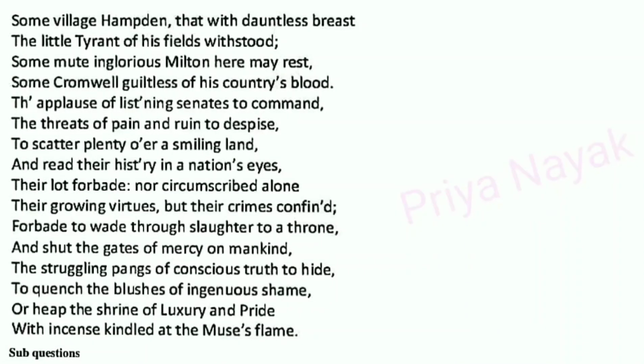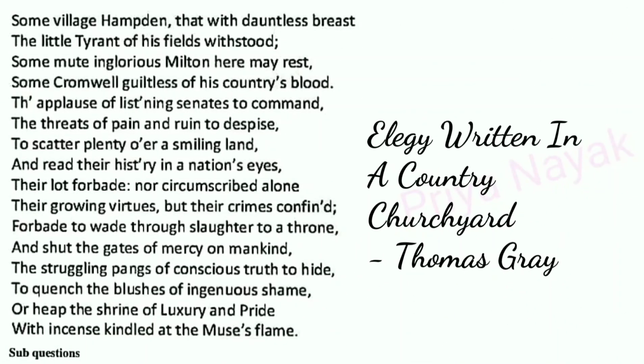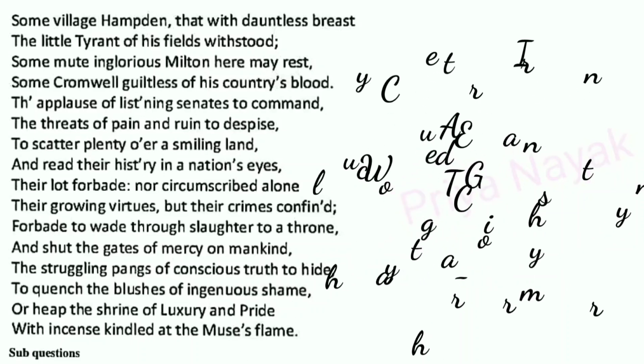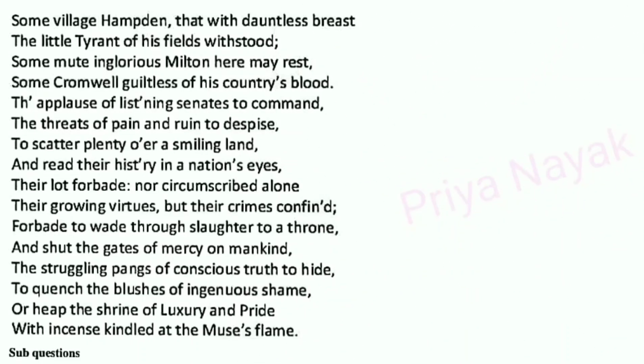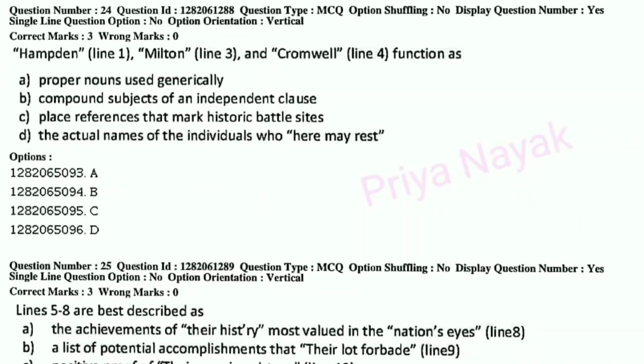Then we have a very famous poem, Elegy Written in a Country Churchyard by Thomas Gray. Here all you need to do is to pause the video for 2 minutes, read the poem and then solve the question. So question number 24.